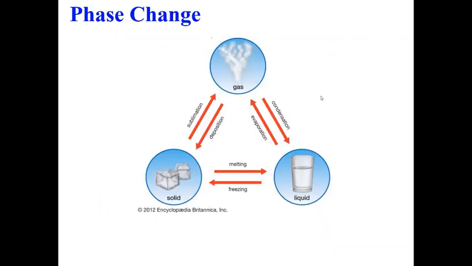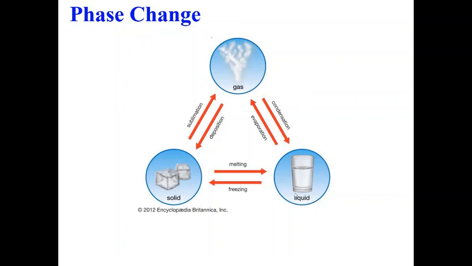Okay, moving on. So we talk about different states of matter. These are also different phases. You can either have a solid, liquid or a gas. There is also a fourth state of matter which is the plasma state, but that will not be considered in this course. We'll limit our discussion to solid, liquid and gas phase.